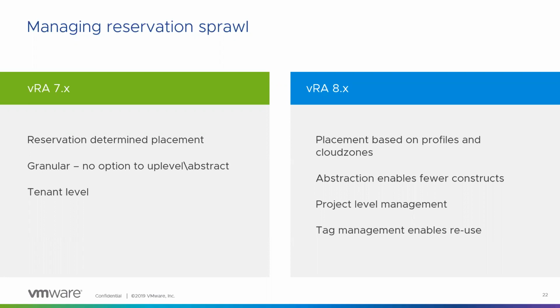Also, the tag management enables that you say all resources should be placed on this particular data store. You'll be essentially grouping probably 100 different reservations into one, depending on the blueprint and things like that. So all the abstraction enables you to create much less. You don't need reservations to that extent anymore with version 8.